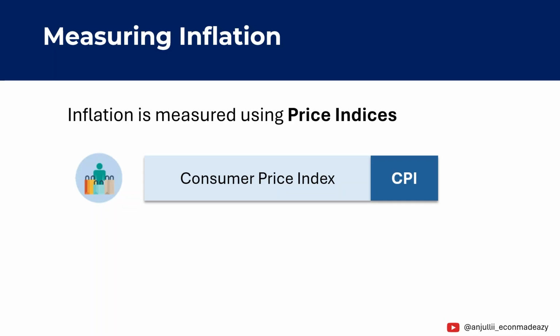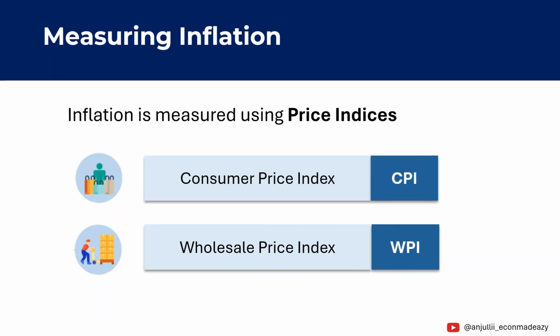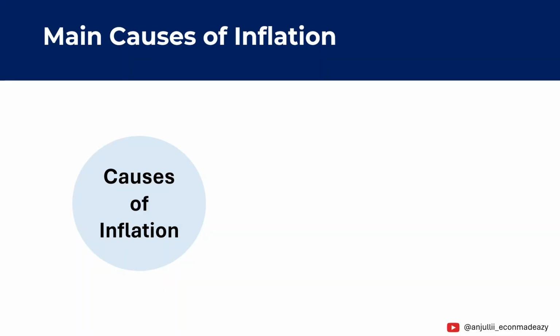Another important measure is the Wholesale Price Index or WPI. WPI measures changes in prices at the wholesale level, meaning the prices at which goods are sold in bulk between producers and businesses. So by tracking these price indices, economists can estimate how fast prices are rising in an economy.